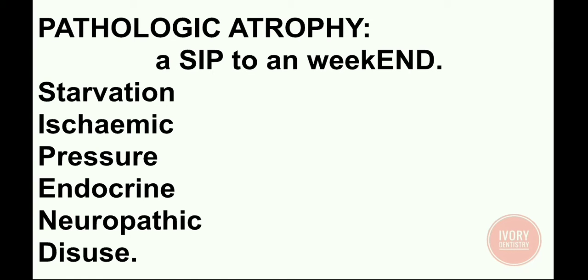Next, pathologic atrophy. Here is a small mnemonic: A to I, as if to an weekend. The capital letter C represents the causes of atrophy: Starvation atrophy, ischemic atrophy, pressure atrophy, endocrine atrophy, neuropathic atrophy, and disuse atrophy.